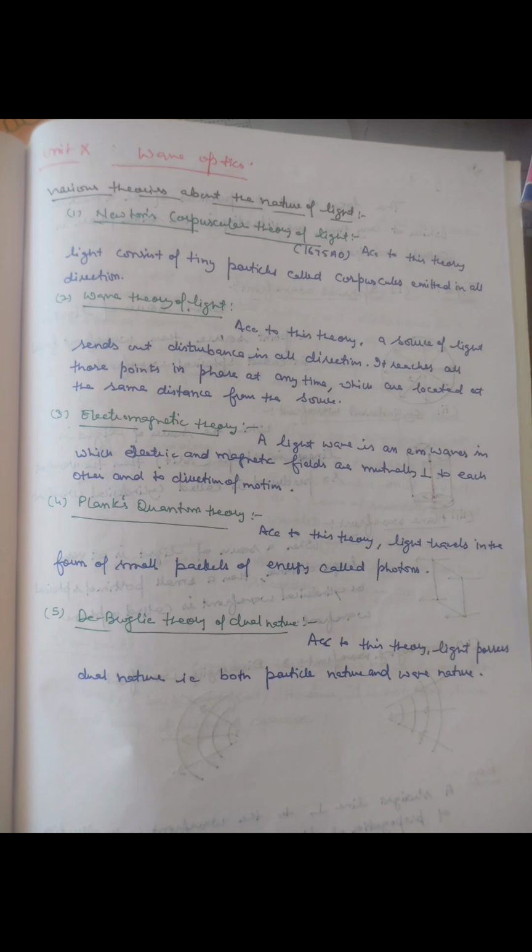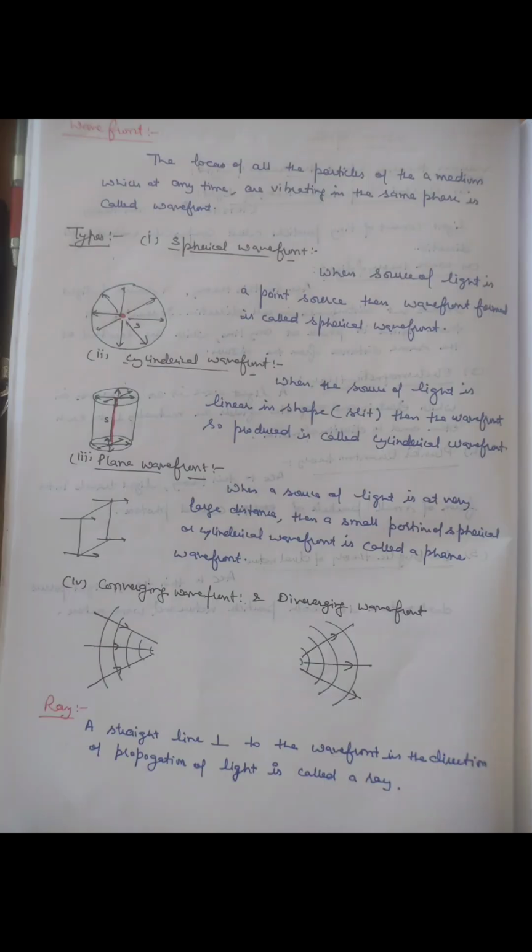perpendicular to the direction of motion. Planck's quantum theory says that light travels in the form of small packets of energy called photons. De Broglie's theory says that light possesses dual nature. The locus of all particles of the medium which are vibrating in the same phase is called a wavefront.